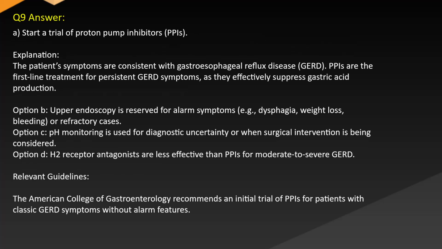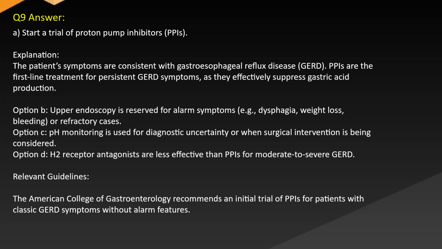Answer A. Start a trial of proton pump inhibitors, PPIs. Explanation: The patient's symptoms are consistent with gastroesophageal reflux disease, GERD. PPIs are the first-line treatment for persistent GERD symptoms as they effectively suppress gastric acid production.